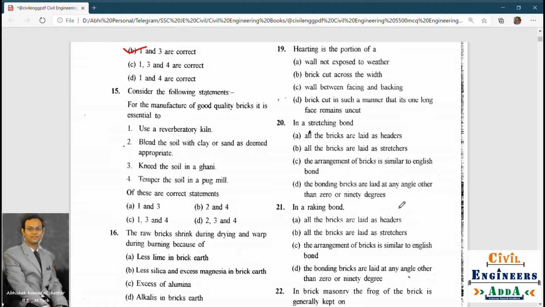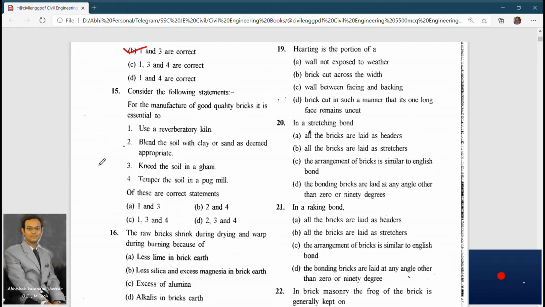Consider the following statements. For the manufacture of good quality bricks, it is essential to use a reverberatory kiln. Blend the soil with clay or sand as deemed appropriate. Knead the soil in a gunny. Temper the soil in a pug mill. The options are 1 and 3, 2 and 4.